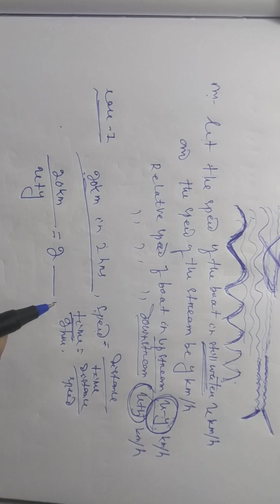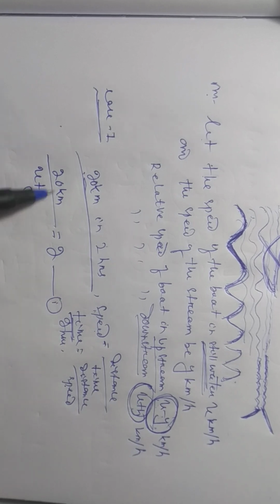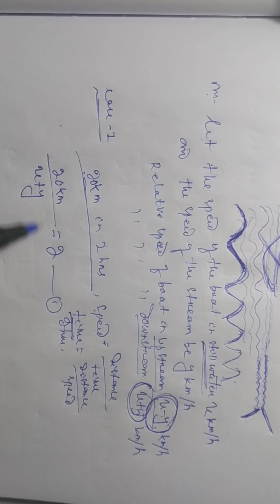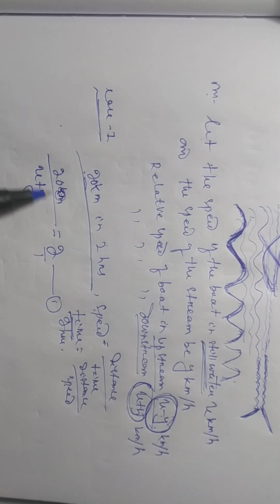Now we have done equation 1. Then we will work upon this equation. How will you write it arithmetically? Here 2 means 2 by 1, so 20 into 1 is 20, and 2 into x plus y.